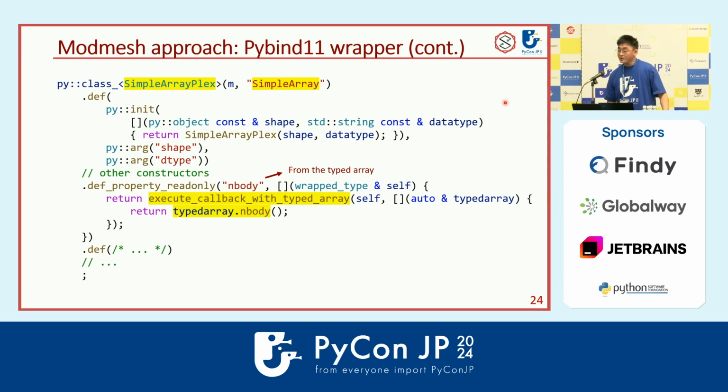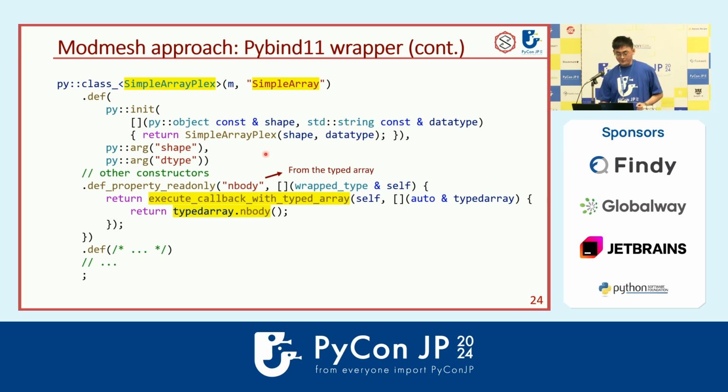And here's the example in the PyBind11 definition. So you see, we just bind the C++ SimpleArrayPlex into the Python object called SimpleArray. And of course, we will have the constructors, and you see we have the data type here. Then, of course, we will implement some methods.